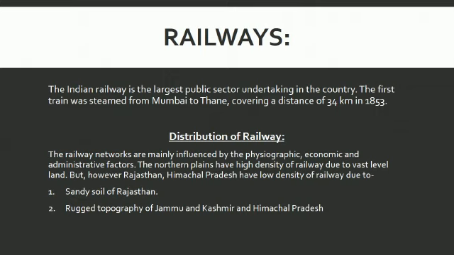At the same time, places like Rajasthan and Himachal Pradesh have a lower density of railways. Rajasthan is very difficult for making railway lines because of the sandy soil. Jammu and Kashmir is a mountainous region with rugged topography. Hilly regions and the northeastern part of India are also very difficult for making railways. On one side there are sandy soils, on the other side rugged topography, and these areas are very costly for making railway lines.